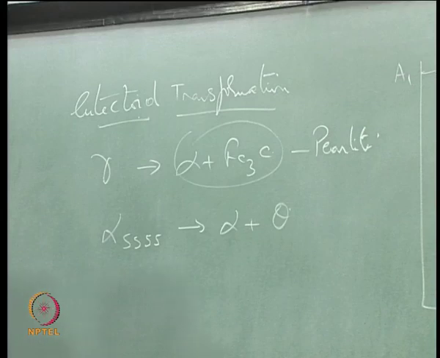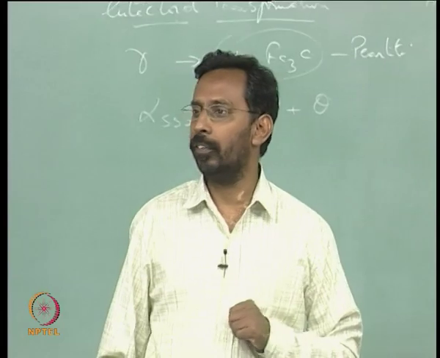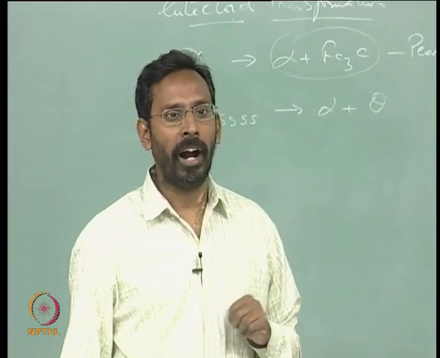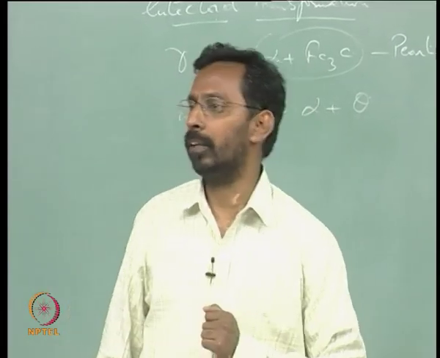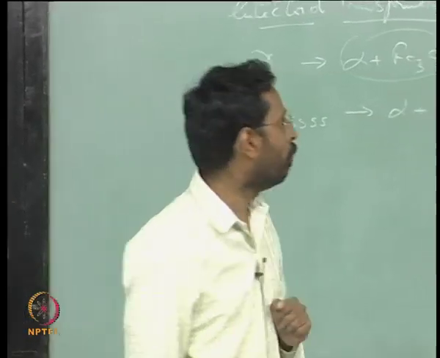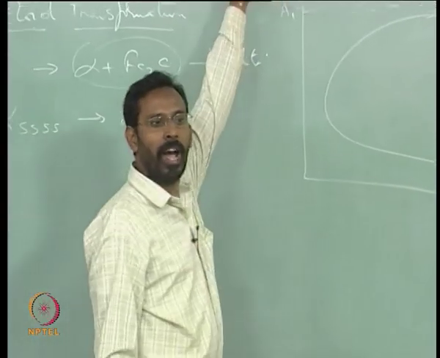And in principle if you have a hypoeutectoid or a hypereutectoid, you have another temperature which we call either the A3 temperature in case of hypoeutectoid and the ACM temperature in case of hypereutectoid. And that is obviously above the A1.